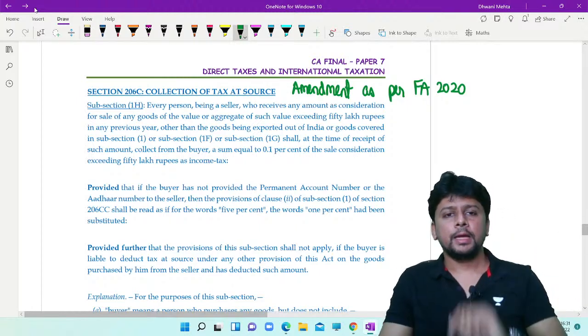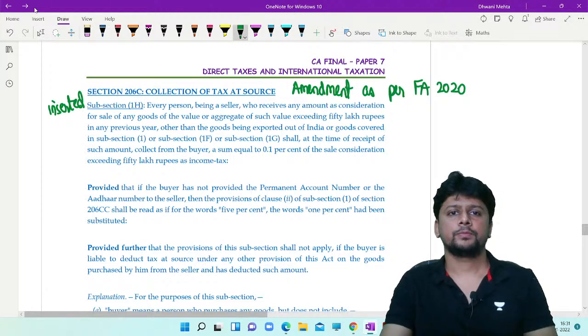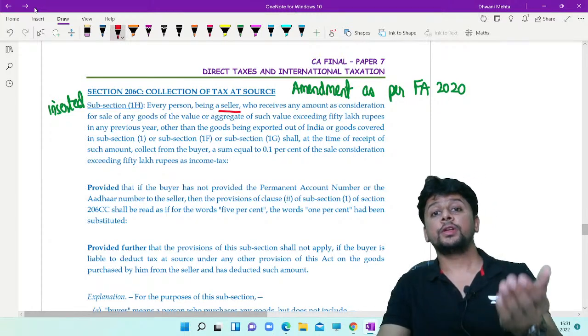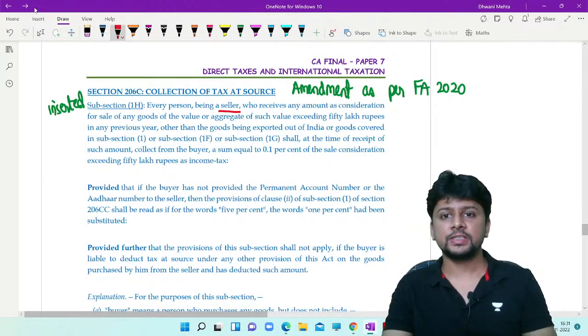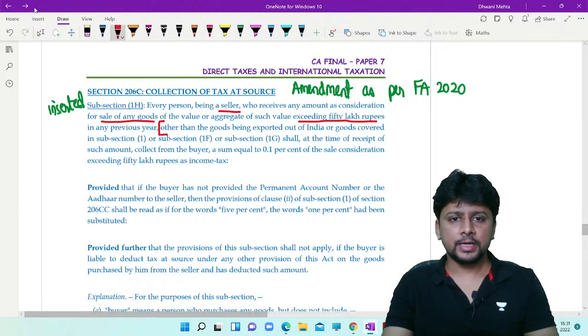One year ago, in 206C, this 1H was inserted. And what is 1H saying? Every person who is a seller who receives any amount as consideration for the sale of any goods exceeding 50 lakhs, certain goods are excluded.